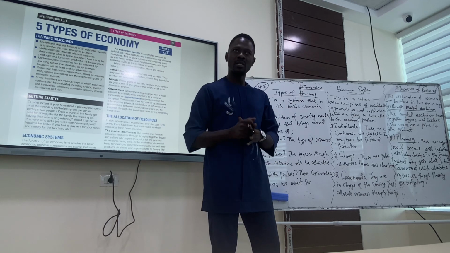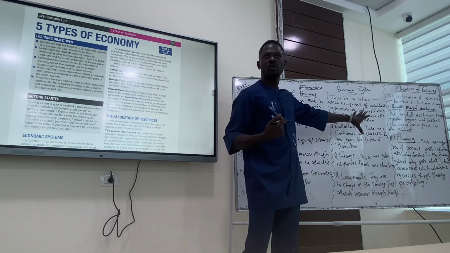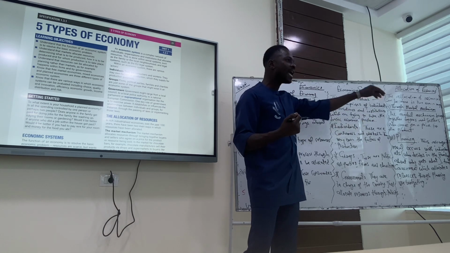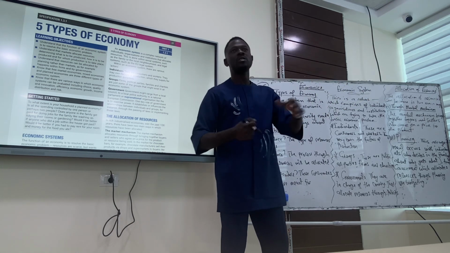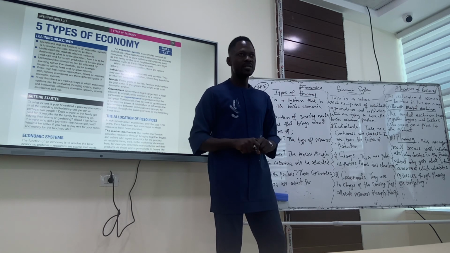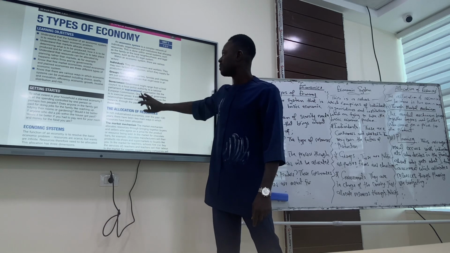Do we get the economic system here? So there's a system. This network is not just for individuals, it's for firms, it's for governments. Because every economic agent must solve the economic question of what, who, and how. Do we get it, please? So here we have the economic system. I talked about it.